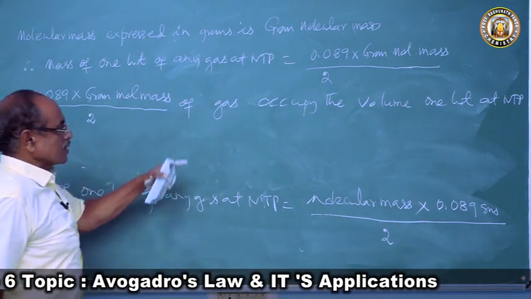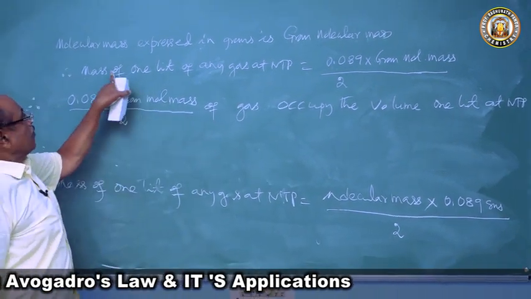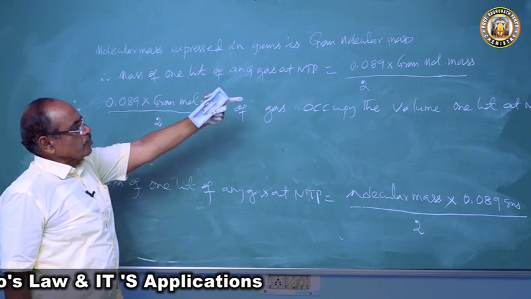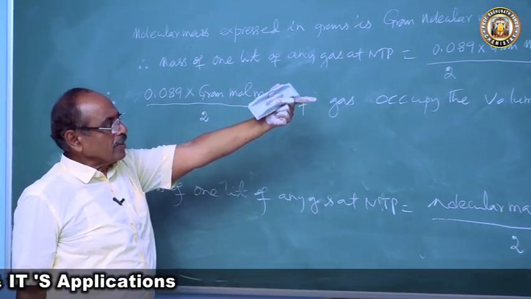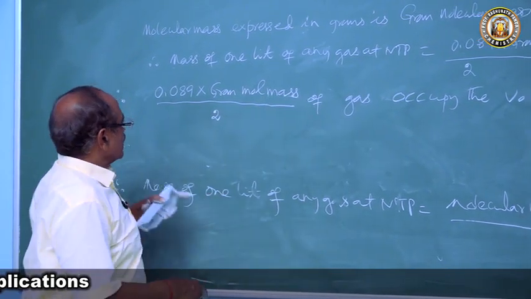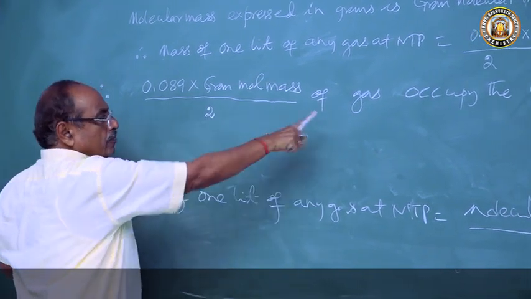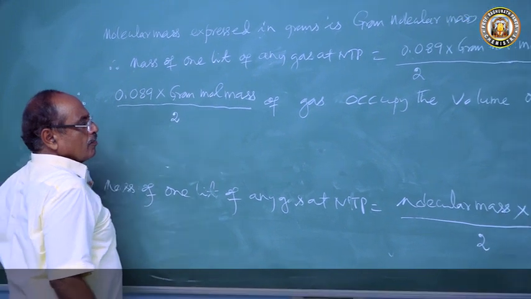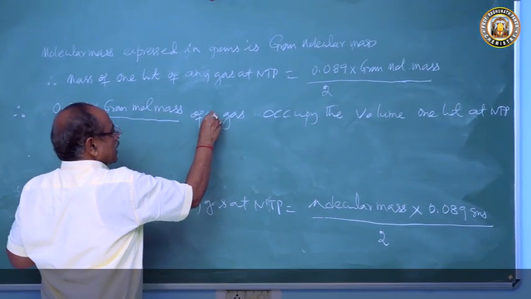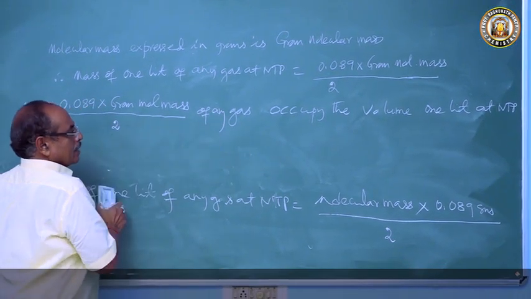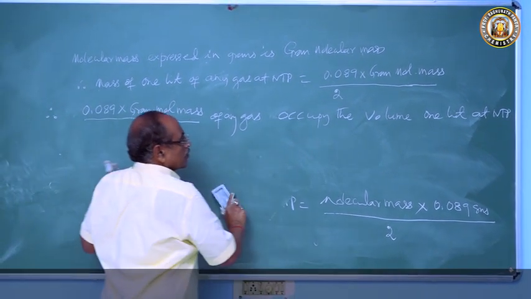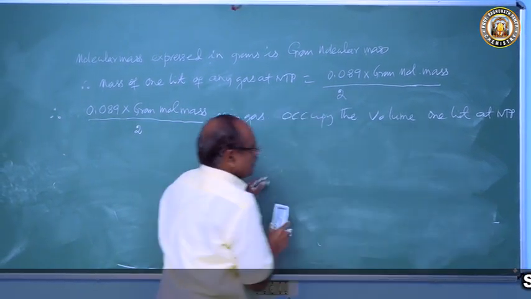Could you understand this? This sentence is important here. Mass of 1 liter of gas at NTP is 0.089 by 2 gram molecular mass, of any gas.